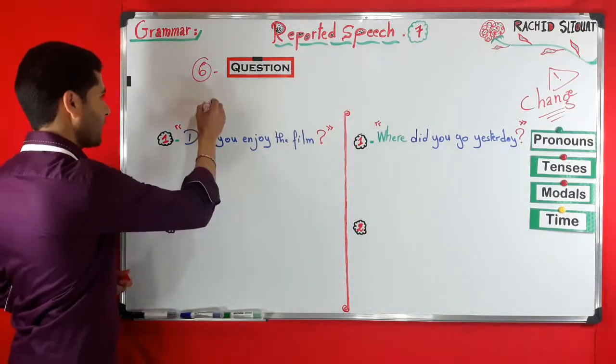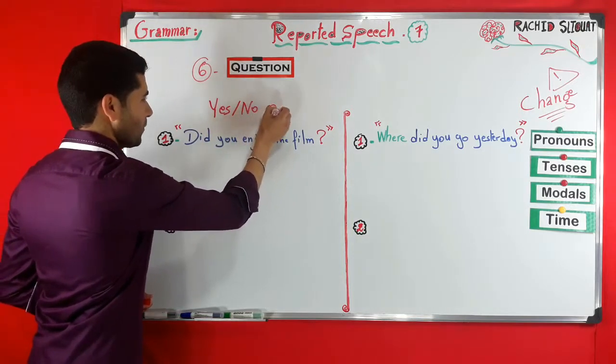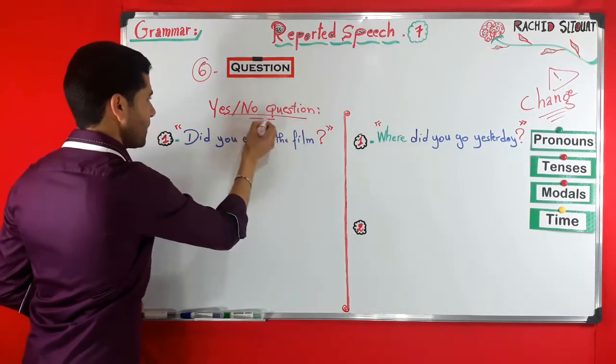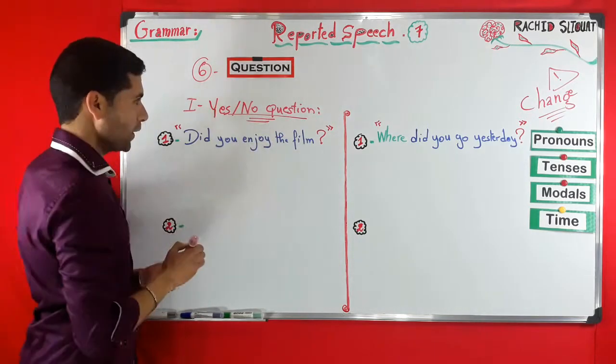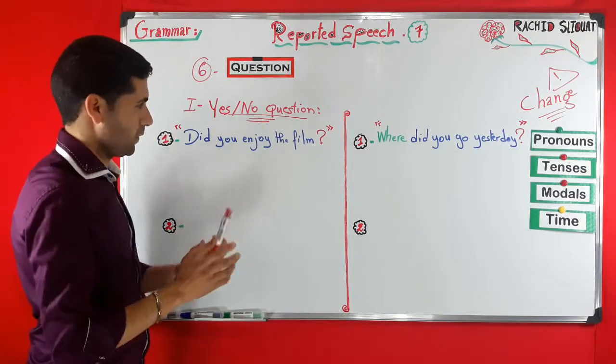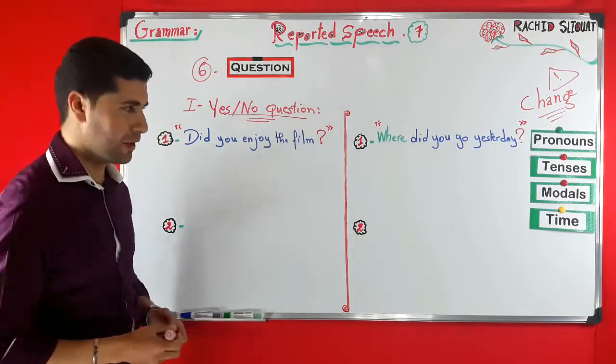This is type number 1, yes/no questions. All right. Now let's move to number 2.